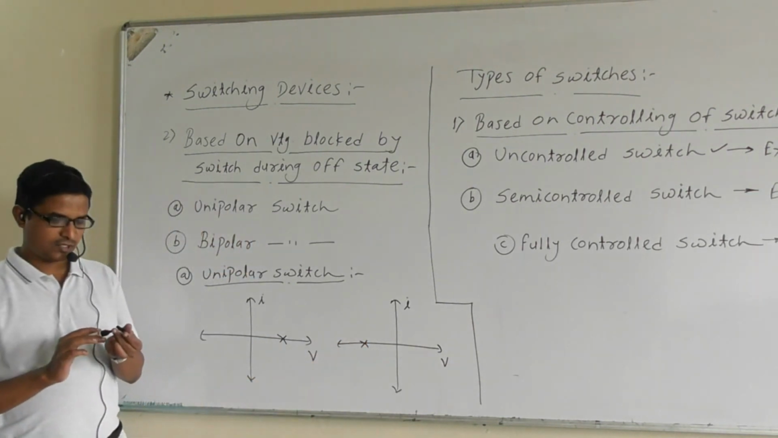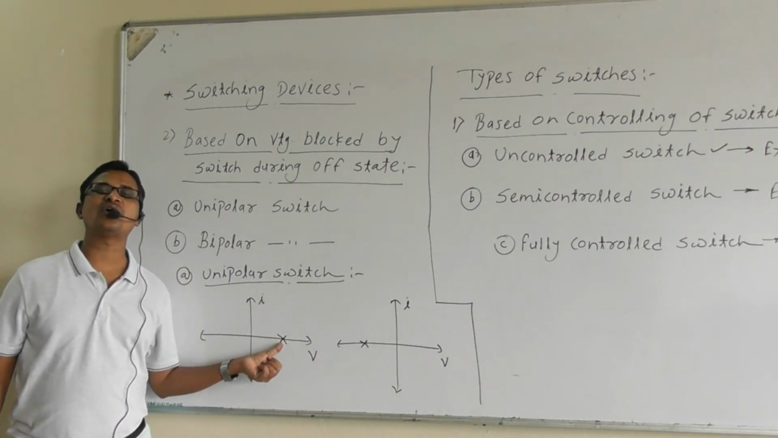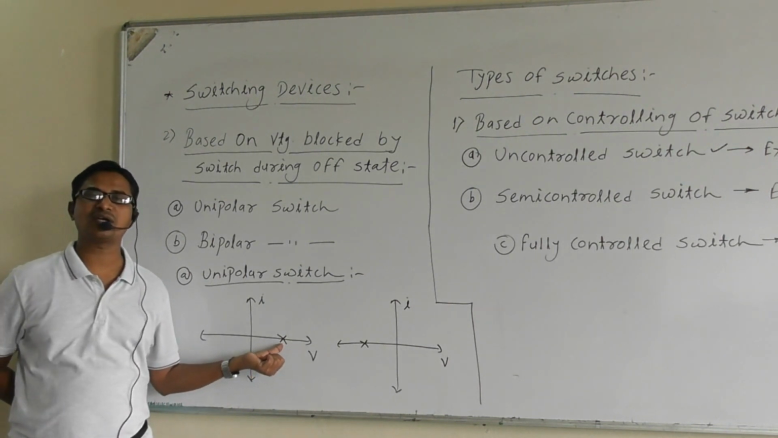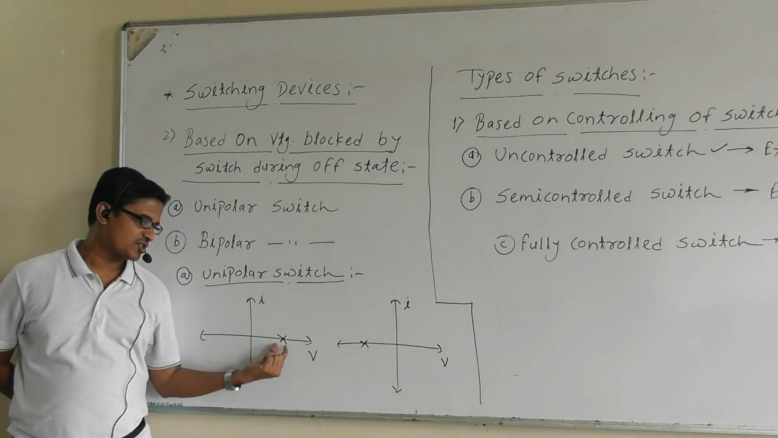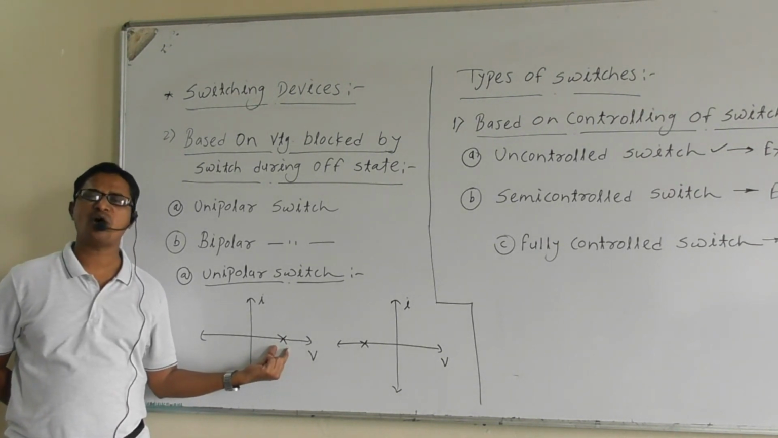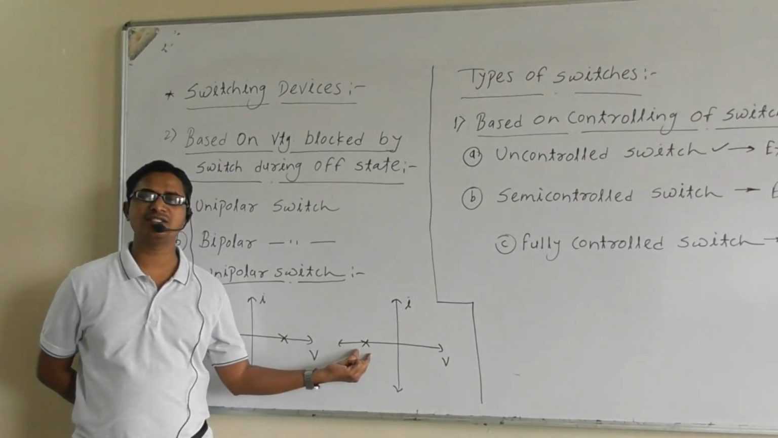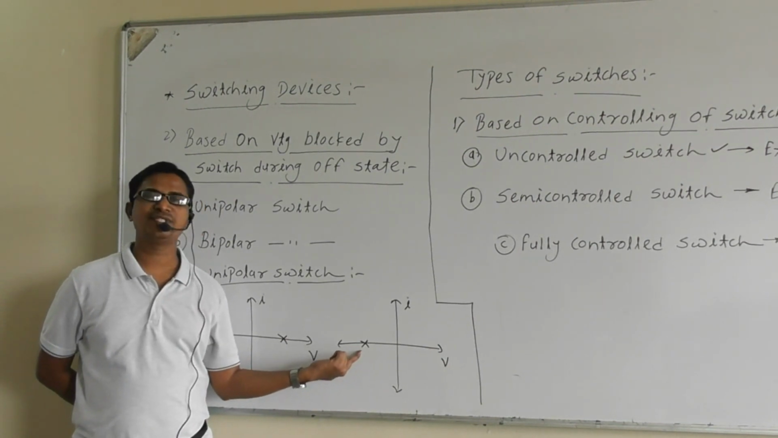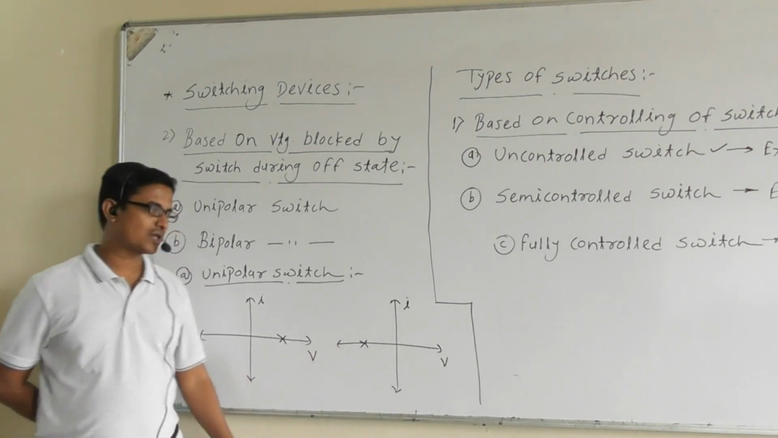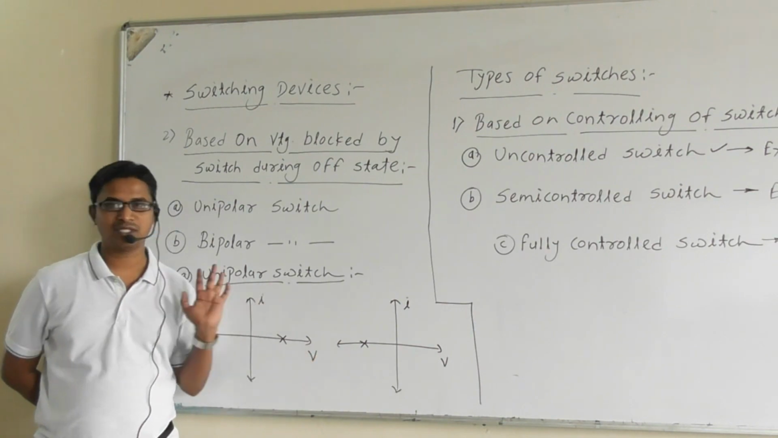Are you getting the point? What does this indicate? Corresponding to this point, the voltage is non-zero but the current is 0. The meaning is that the switch is blocking the forward voltage, and the switch is in the off state. And here the voltage is non-zero but negative, and the current is 0. The meaning is that the switch is blocking the reverse voltage. So the static operating points on the VI plane are either this one or this one. Are you getting the point?